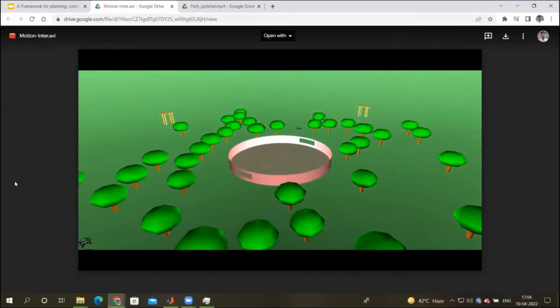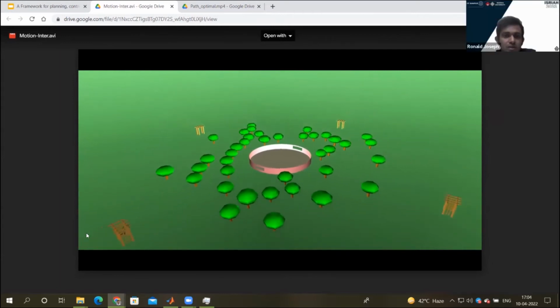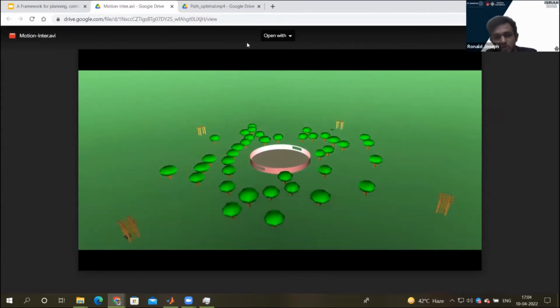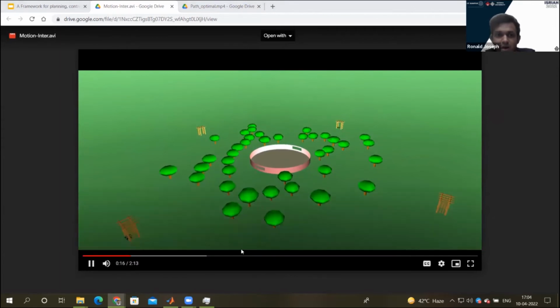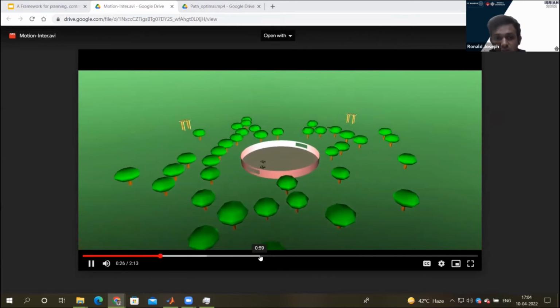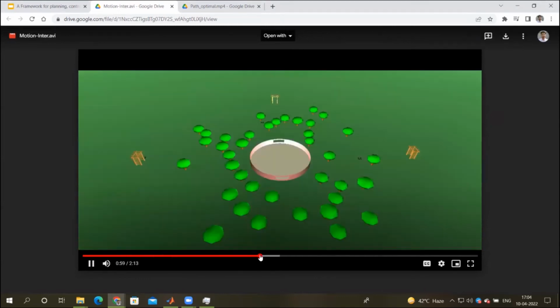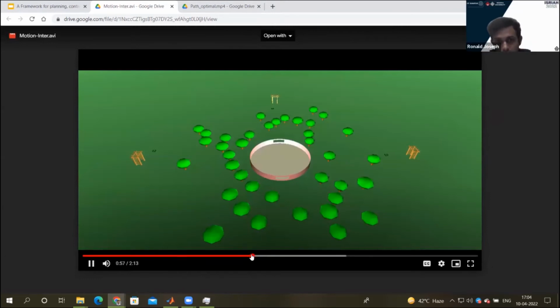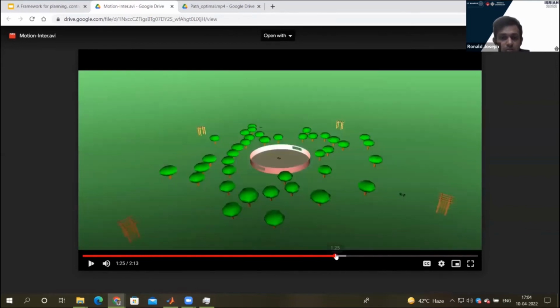So this is the case in which the drones travel with inter-source, meaning if some packages are left to be delivered after delivering at one agricultural site, instead of returning back to the warehouse, it will go to another source, another agricultural site, to deliver those left packages, and it will move back. The advantage of it is that it will have more free space to travel, and so it will be a bit more energy optimal path, and it was obtained as time optimal as well.